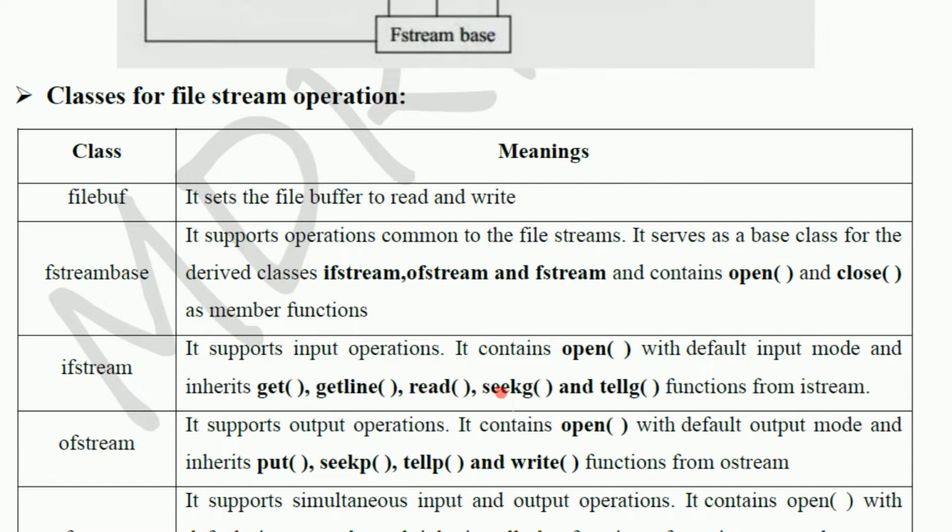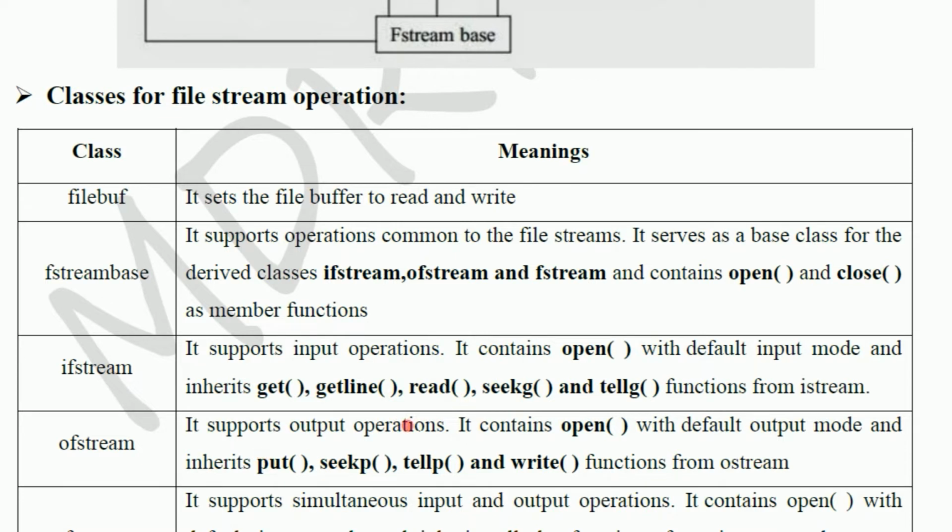ifstream supports input operation. It contains open with default input mode and inherits get to read one character, getline to read one line, read to read everything, seekg to point to one particular position, and tellg to tell the particular position. So these are the ifstream related functions.